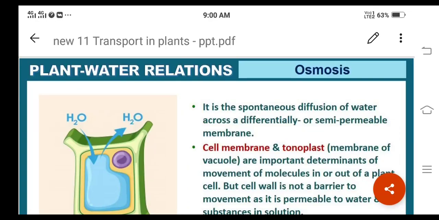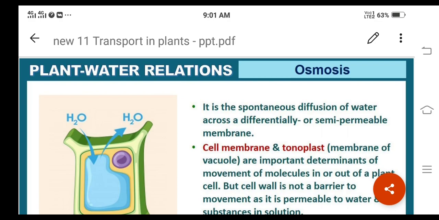Students, let us study one more concept called osmosis. Before going to understand the definition of osmosis, let us remember the structure of the plant cell. I already told you to study the transport processes in plants. What is the basic knowledge required here? The structure of the plant cell as well as the anatomy of the plants, right?